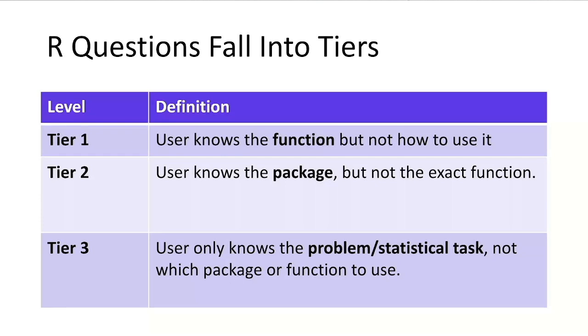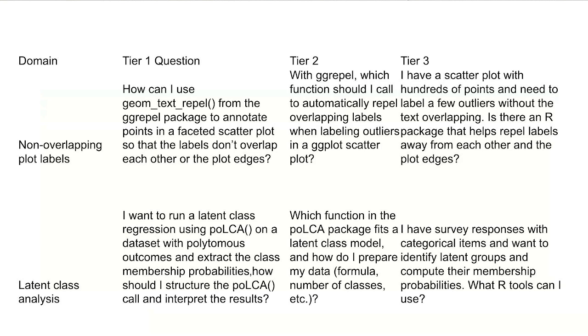These are the definitions of the tier 1 to tier 3 questions that I mentioned before. Tier 1 questions are where people know the functions but don't know how to use them. Tier 2 questions are where people know the packages but not the exact functions. And tier 3 is where people are like me: I know the problem, I know the task, but I don't know what packages or what functions to use. These are examples from different domains, maybe non-overlapping plot labels or latent class analysis. So these are the different tier questions.